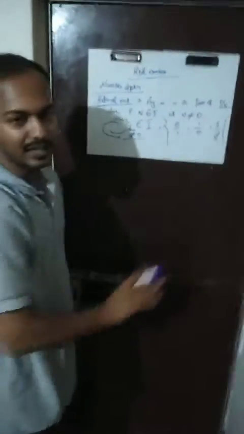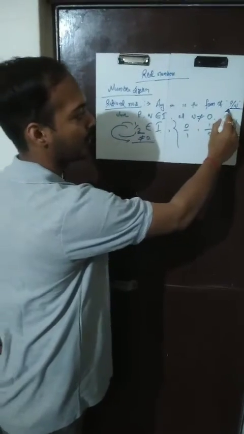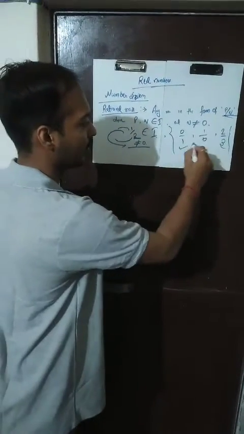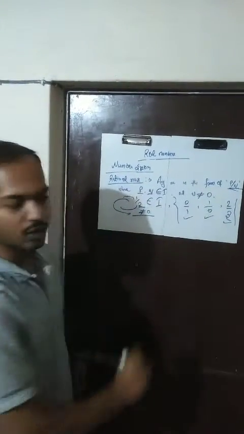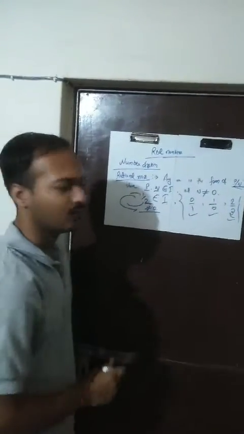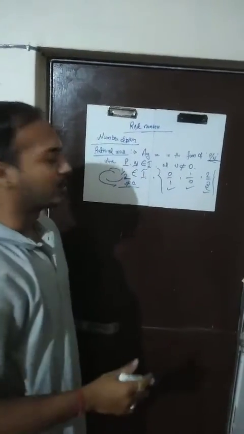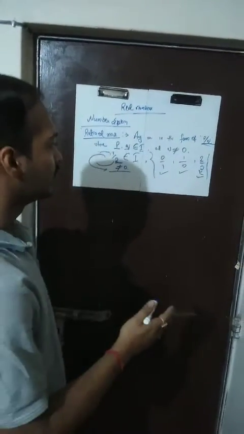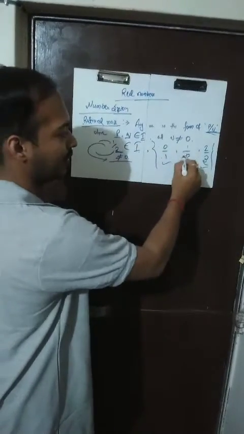Now for any fraction to be a rational number, we had 3 criteria as written in the definition. It should be in the form of p by q, or fractional form. Yes, all 3 satisfy our first criteria. The second criteria is that p and q, the numerator and the denominator, should belong to integers. We have already learned what integers are: all the positive natural numbers together with their negatives and 0 form integers. So yes, 0 and 1 belong to integers, 1 and 0 belong to integers, and 2 and 3 also belong to integers.